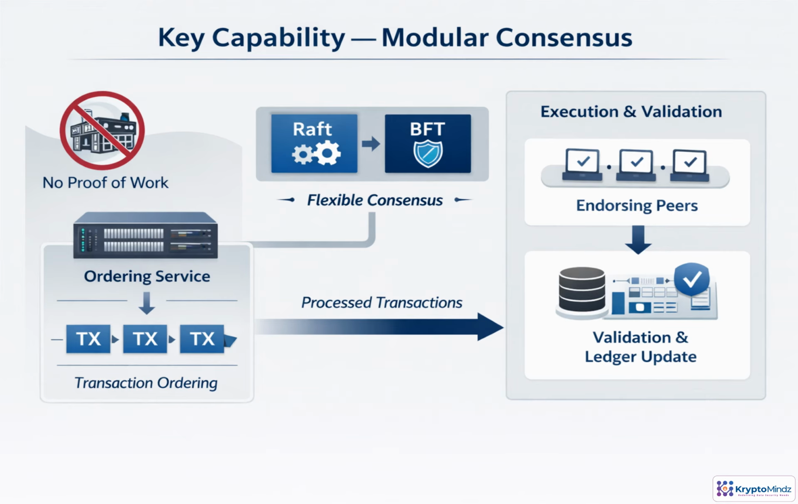Instead of relying on mining, Fabric treats consensus as a separate service. Applications first collect endorsements from peers that execute the chain code. The ordering service then places transaction proposals into a single sequence for the ledger. It does not run business logic. After ordering, peers validate the endorsements and commit valid transactions. Because these responsibilities are separated, a network can choose Raft, BFT, or another model that matches its governance and fault tolerance needs.